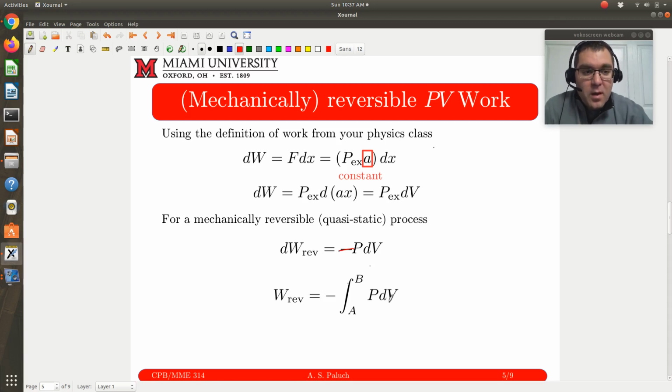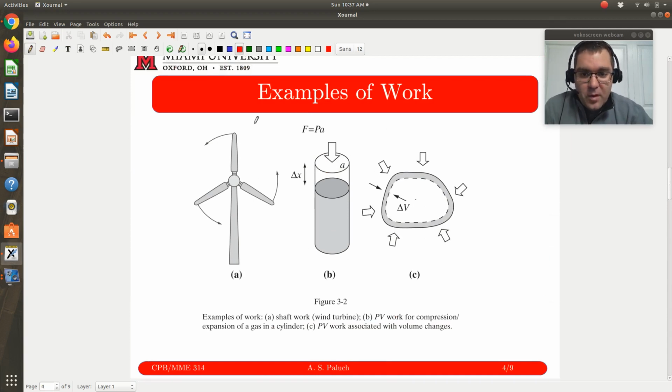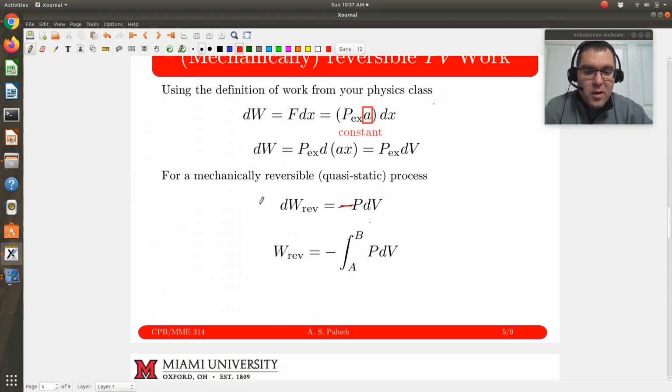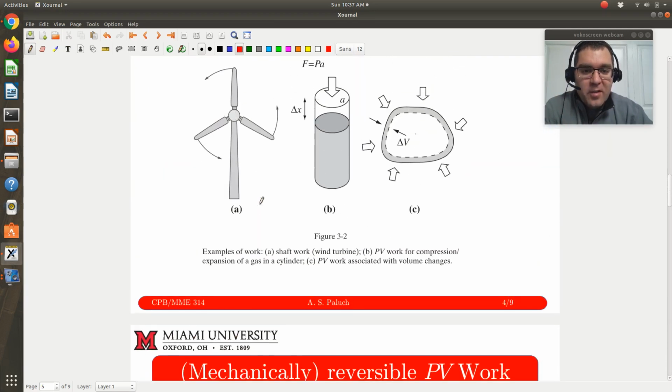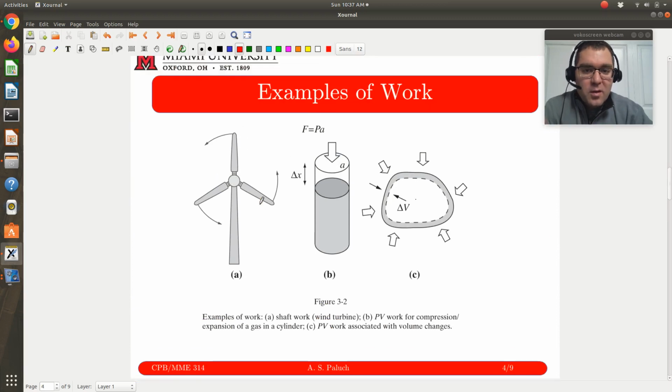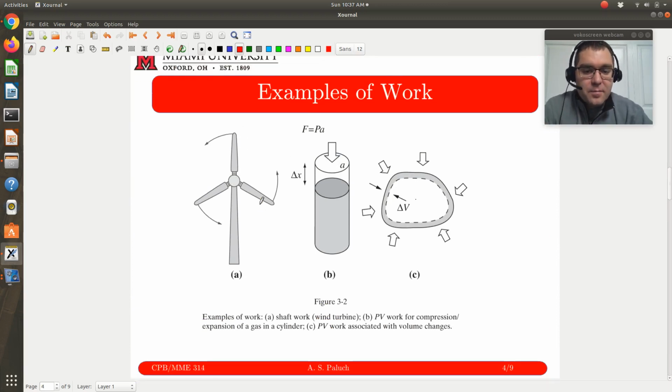In general, in this course, if there's any shaft work involved in a problem, we don't have a simple equation that we could just apply in general. So we'll mainly be looking at problems involving PV boundary work. If we have a problem involving shaft work, there'll have to be details in the problem with regards to how to calculate it.